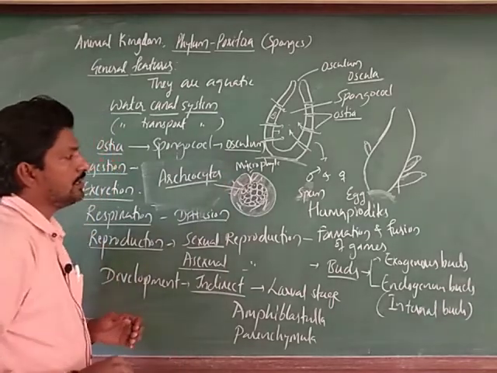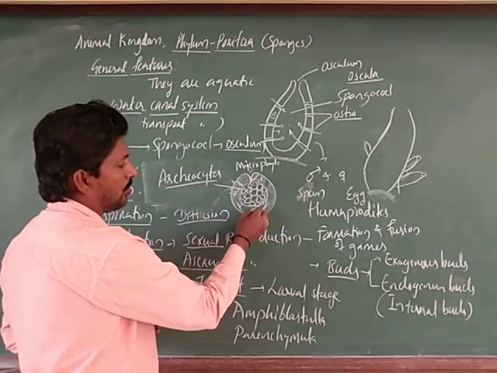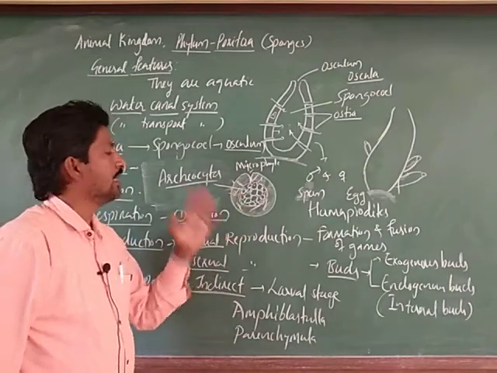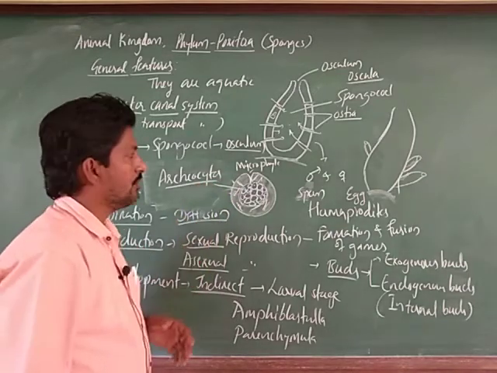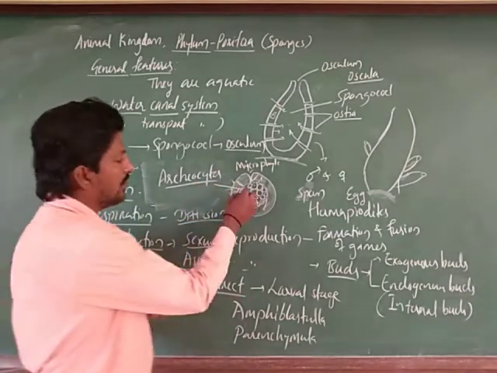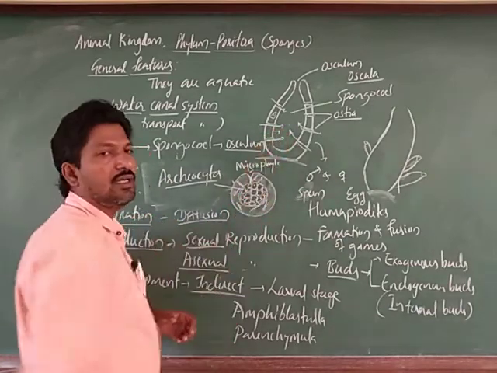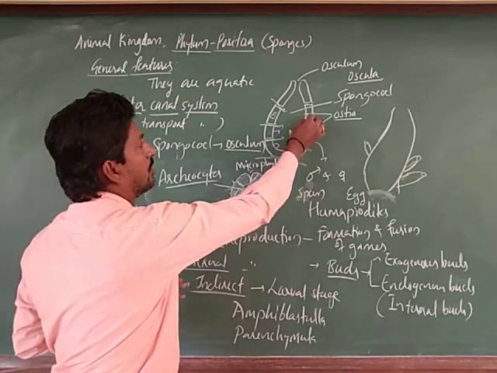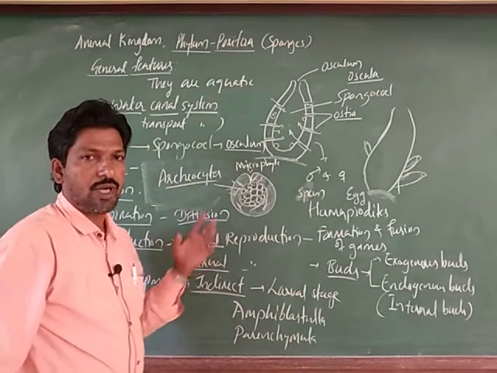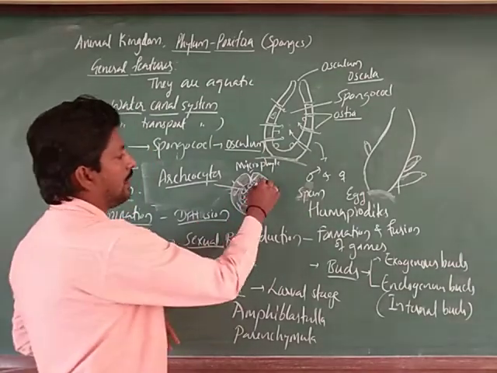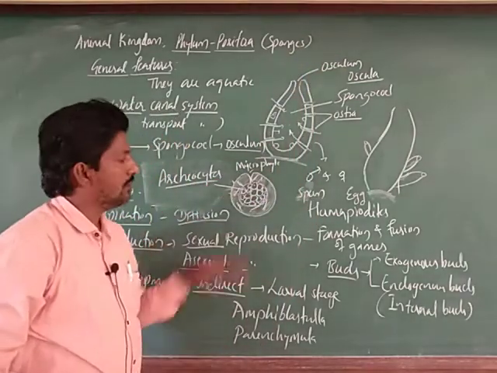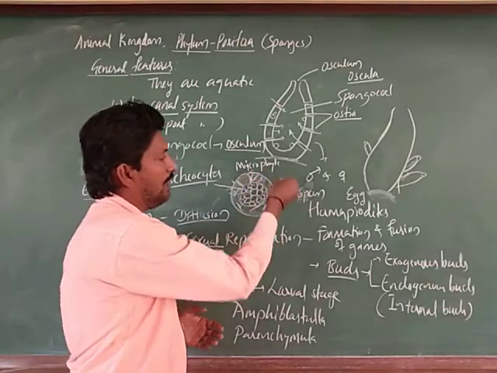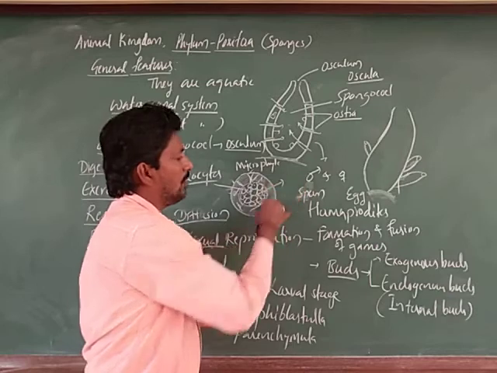The spicules and that jelly like substance do not allow these cells to dry, and protect the cells even when the whole body dries up. This kind of bud is formed in the wall of these poriferans, in the choanoderm, or internally. They are released by the osculum sometimes, easily flow with the water, and sometimes attach to the substratum through the micropyle, and these cells are capable of developing into a young one.